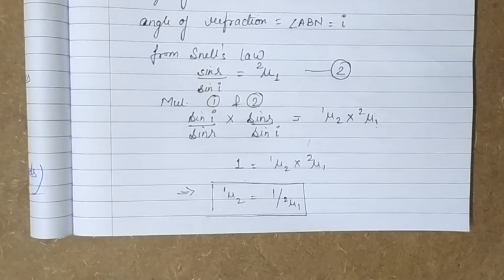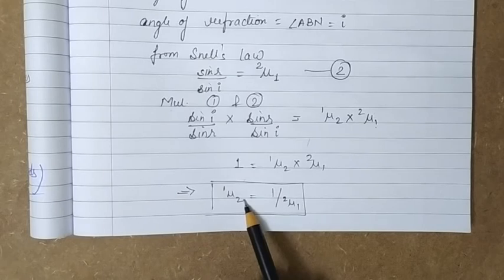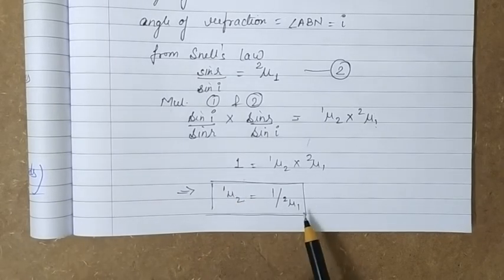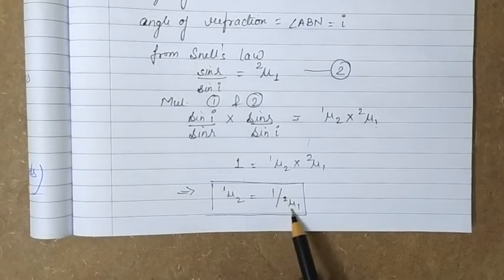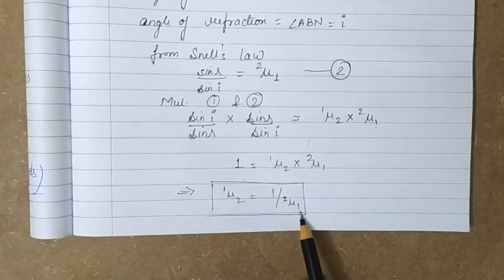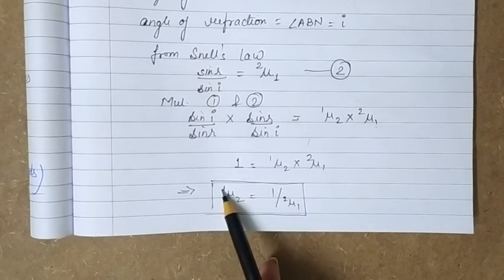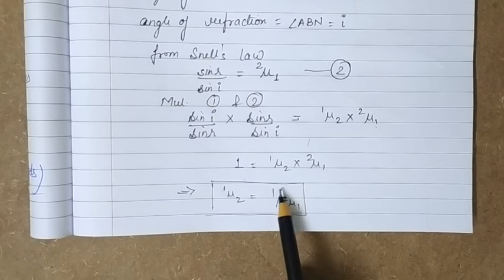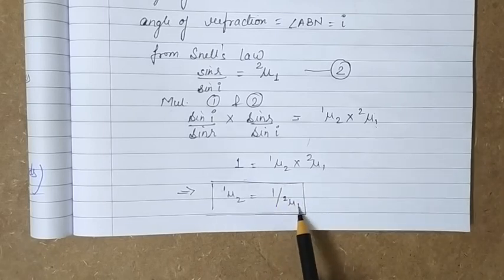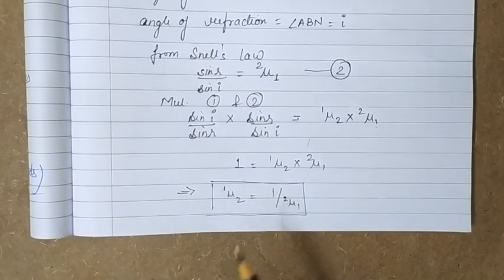And what it shows is that the refractive index of medium 2 with respect to 1 is equal to the reciprocal of the refractive index of medium 1 with respect to 2. Means if you find the refractive index of glass with respect to air, that will be equal to the reciprocal of the refractive index of air with respect to glass. So 1mu2 is equal to 1 upon 2mu1, and this is the mathematical result of the principle of reversibility of light.